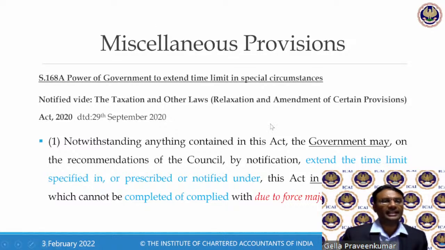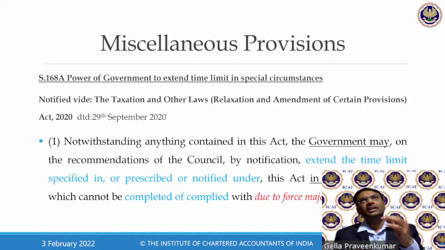Section 168A. Now, the pandemic has come. March 2020, across India, the government of India declared that this is a pandemic and a nationwide lockdown. In the last 4 decades, I would say this is the first time. Prior to that, plague was there, where some portions of India, because of plague, had this kind of restrictions. First time, across India, there was a pandemic declared.